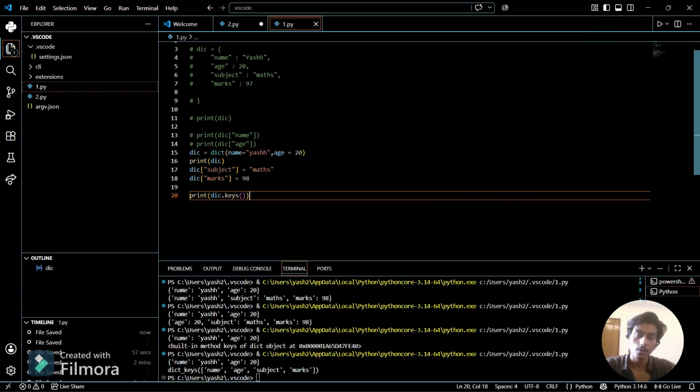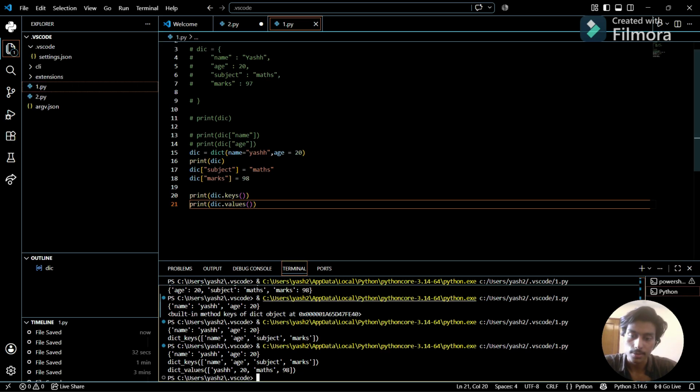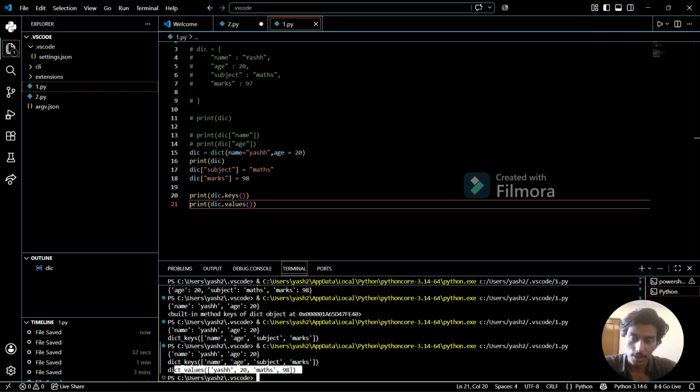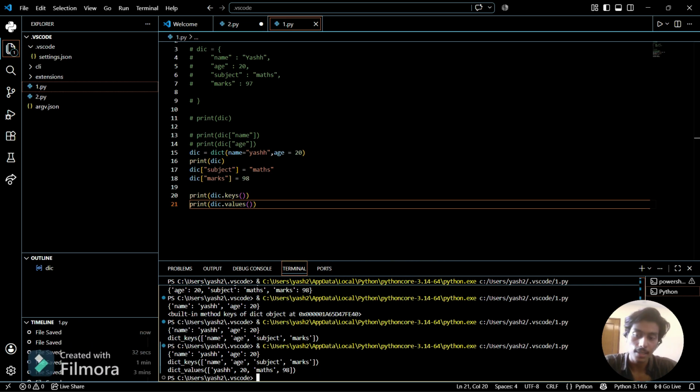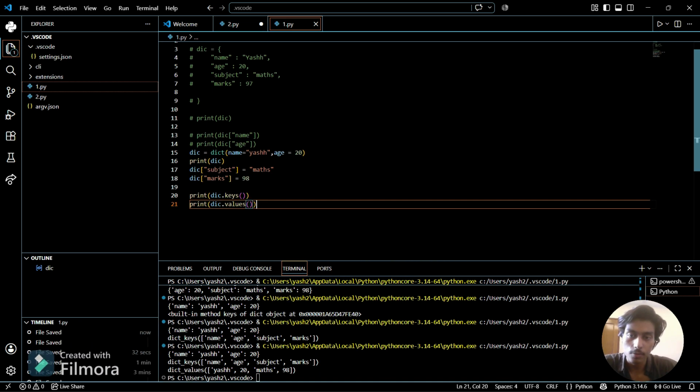So if we want to access all the values which are stored in the dictionary, also we can do that. Values and then parenthesis, and then see all the keys are printed here and all the values which are stored is printed here. So that's how we can access the keys and values from the dictionary if we want.